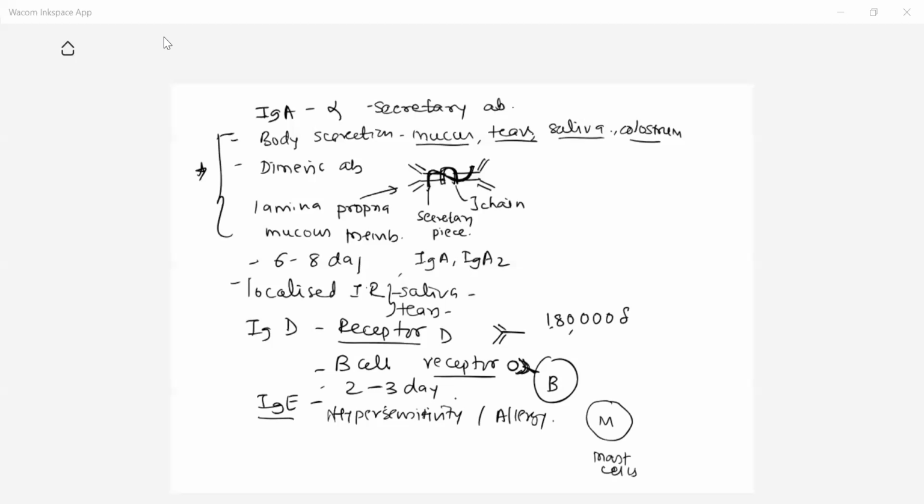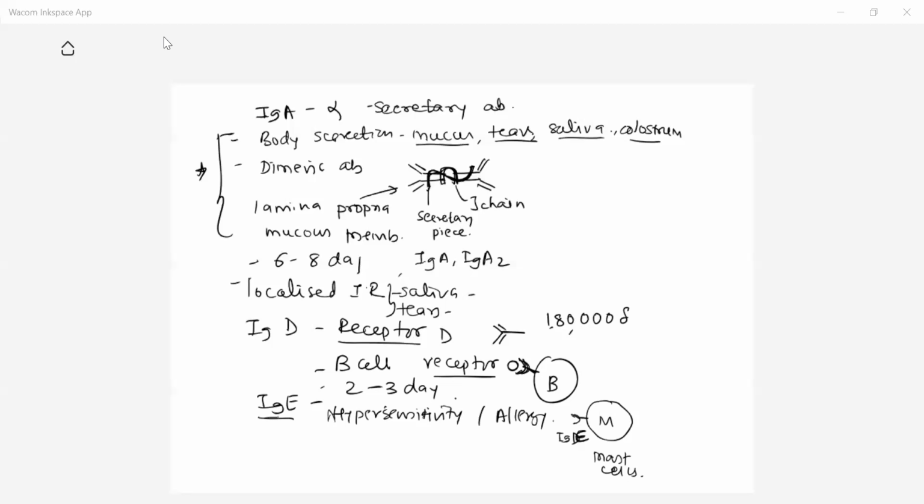These are the mast cells. This mast cell carries certain receptors. When antigen enters into the body, this situation, the presence of IgE on the mast cell, occurs only in an allergic person. The body in which the mast cell carries IgE antibodies, that situation leads to the allergic immune response.